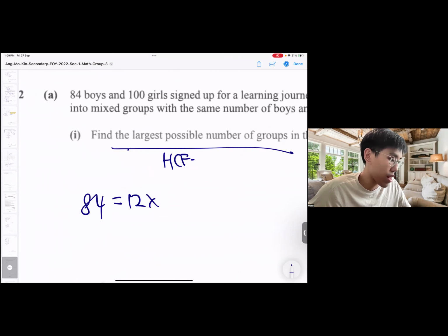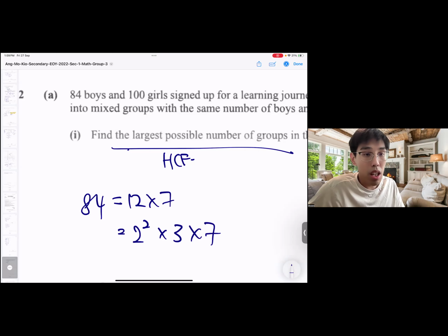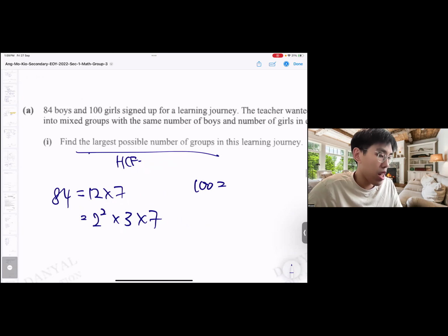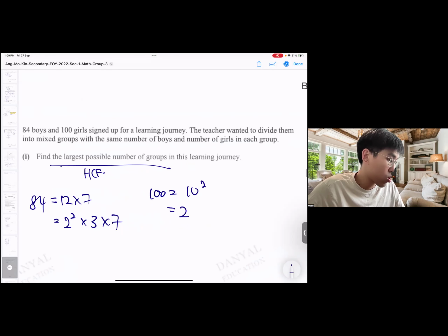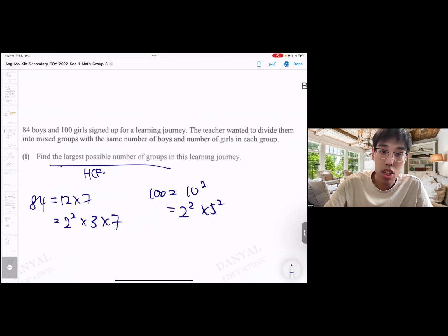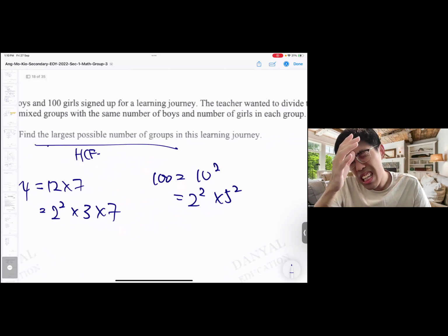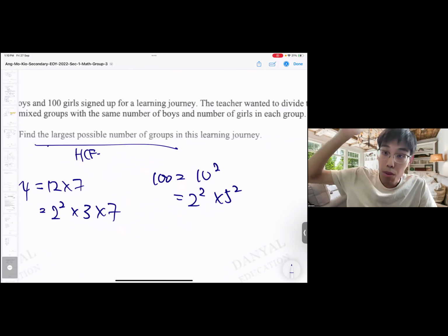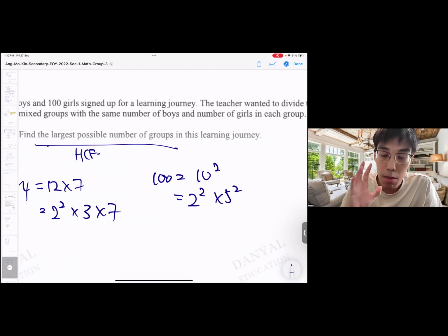84 equals to 12 times 7, equals to 2 squared times 3 times 7. Then 100? 100 is 10 squared, is 2 squared times 5 squared. If you have done enough practice on prime factorization, you'll be able to do this immediately. No need to keep doing branching, ladder, whatever. When you do a lot of practice and get into the groove, you see that the same numbers will appear again and again.